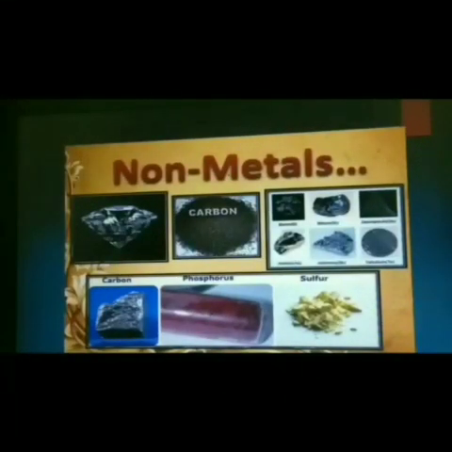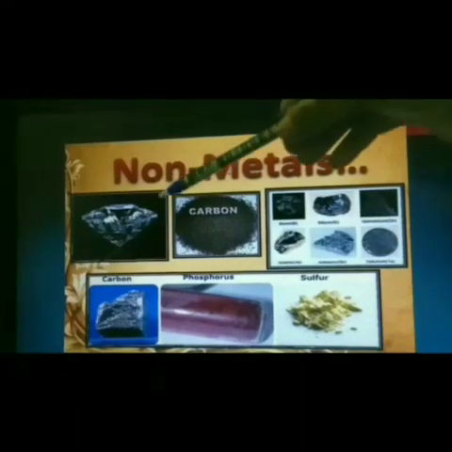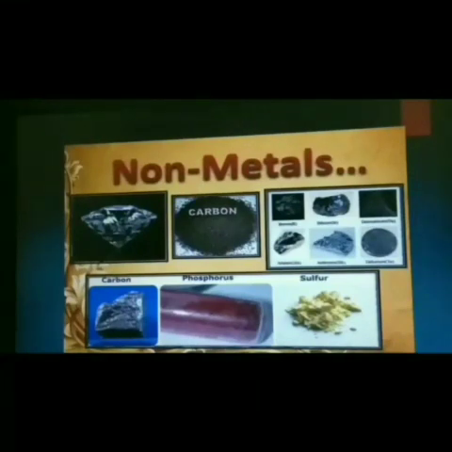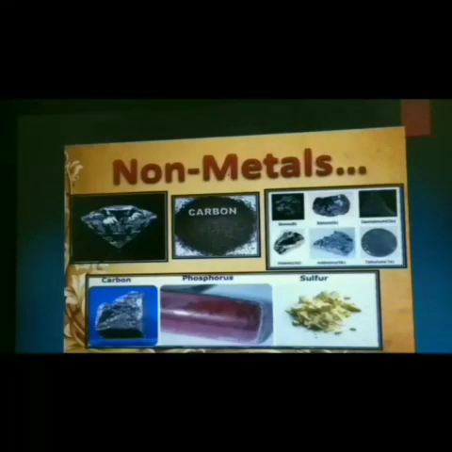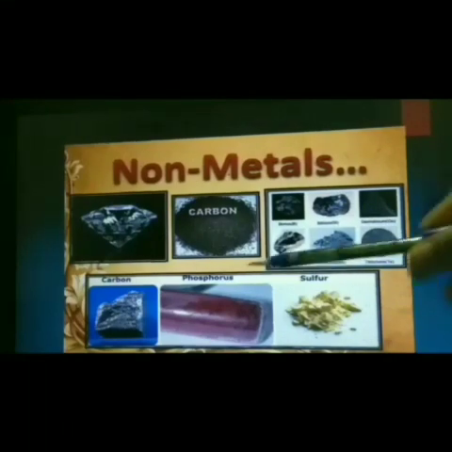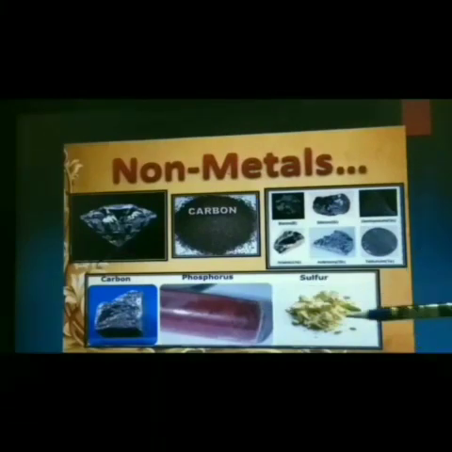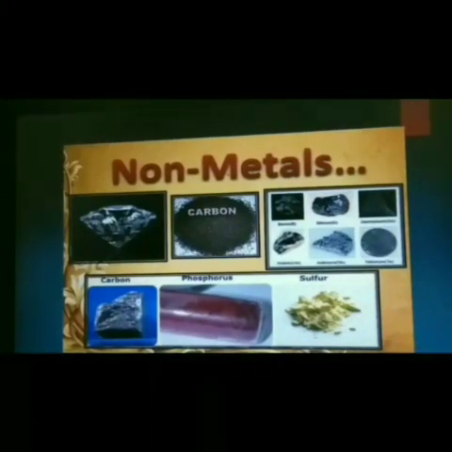And now let us see what is meant by non-metal. Non-metals are generally dull and soft in nature. Here you can see various pictures of non-metals. The first image is a diamond. It is a non-metal. Second image is carbon. It is also a non-metal. And here these are phosphorus and sulfur. They are also non-metals. Now can you compare metal and non-metal?